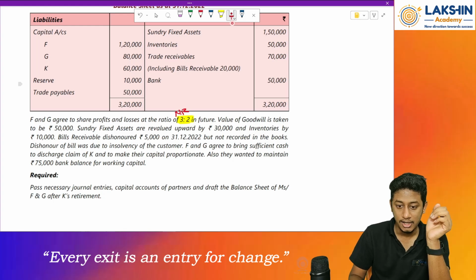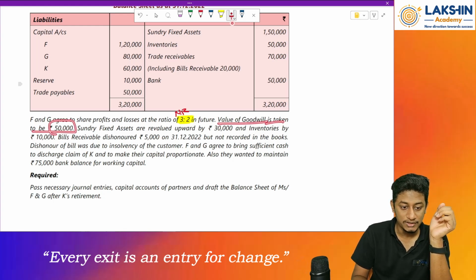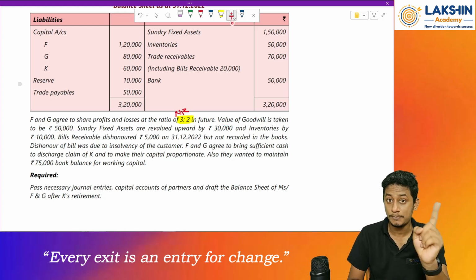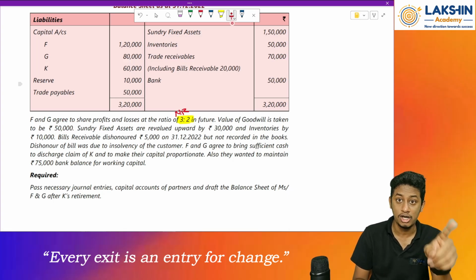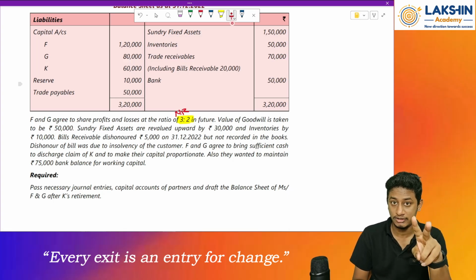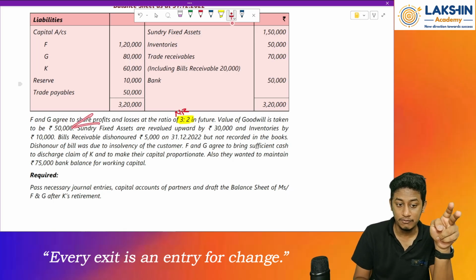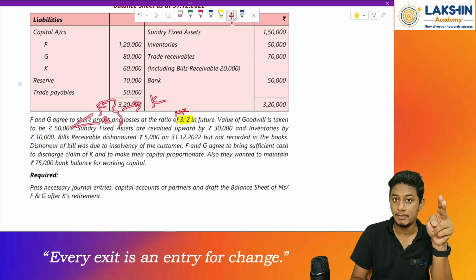Clear? Then, value of goodwill is taken to be rupees 50,000. This is what? This is firm's goodwill, not partner's goodwill. This is firm's goodwill. So this should be multiplied with the sacrifice ratio or the gaining ratio, depending on the ratios whatever is there. So depending on that, we will divide it between what? Between F and G, and this will be paid to whom? To K by F and G.